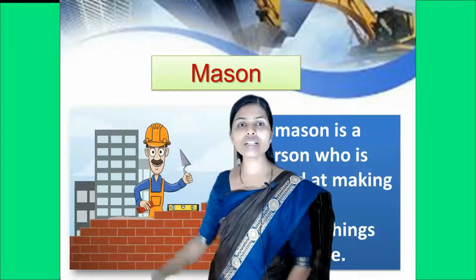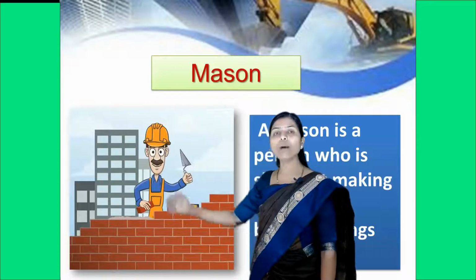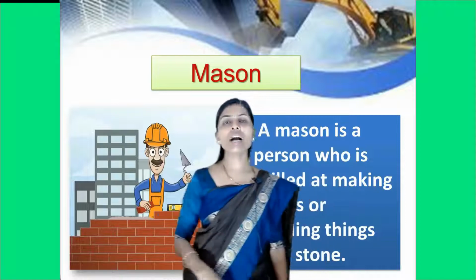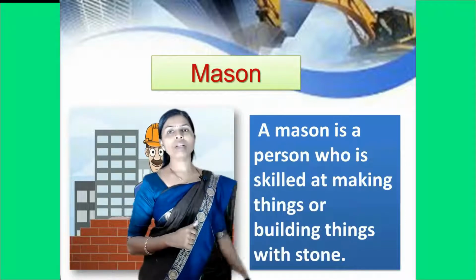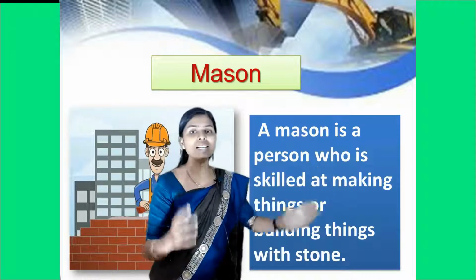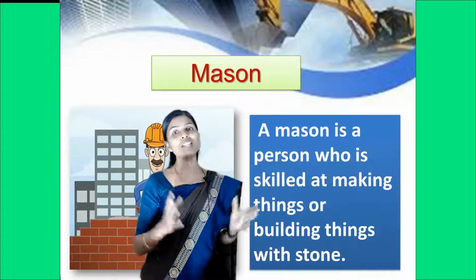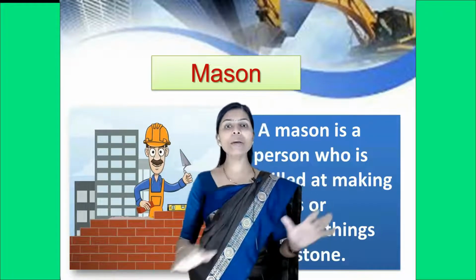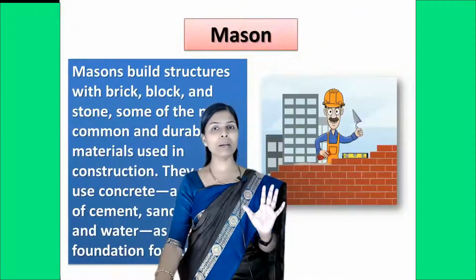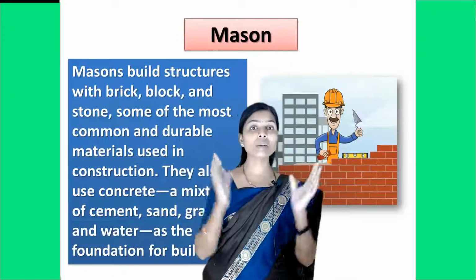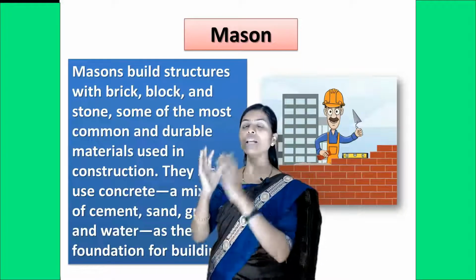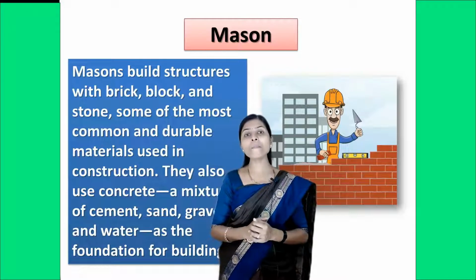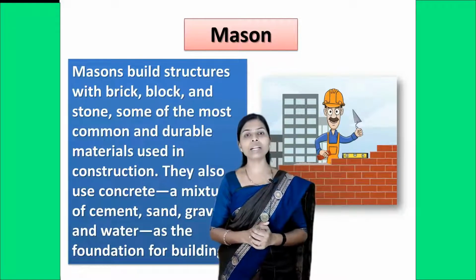Next we are going to discuss the mason. This is one of the important persons in building construction. The mason works under the guidance of the civil engineer. A mason is a person who is skilled at making or building things with stone. The mason is a skilled person who can prepare a building nicely and properly. The mason builds structures with brick, different blocks, cement and stones. They use different types of materials and construct the building.